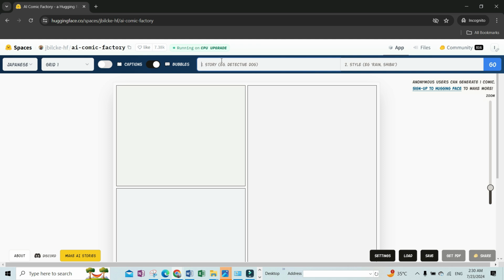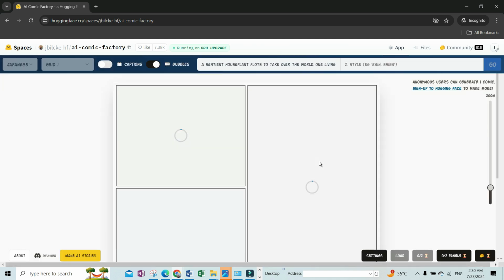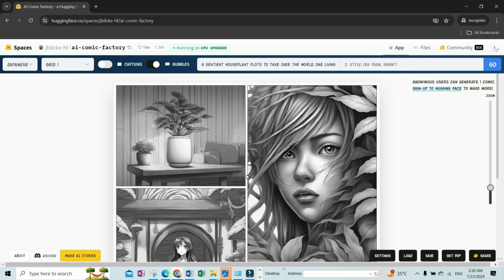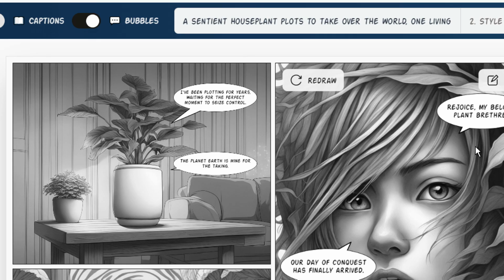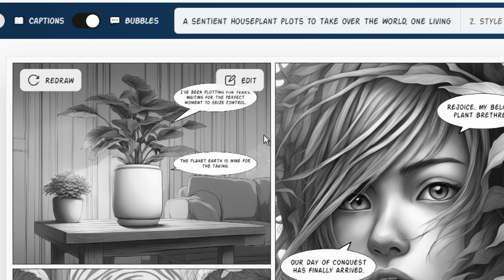So I actually removed the previous incognito tab and I opened a new one. Let's see if I am able to generate it this time. So yeah, this works. If you don't have an account, you can use this method. Go into an incognito tab and then you can open it again. So this is the kind of stuff it's generating. It hasn't populated these captions on this one, but let's see what it makes for us. So it has actually got the idea, and let's see how relevant this AI comic is.